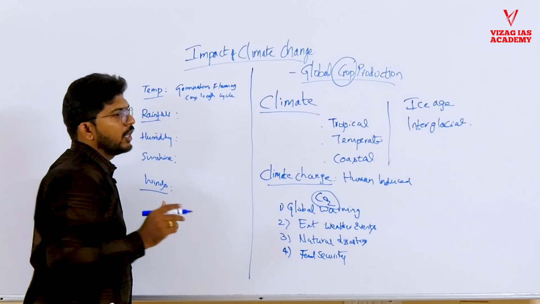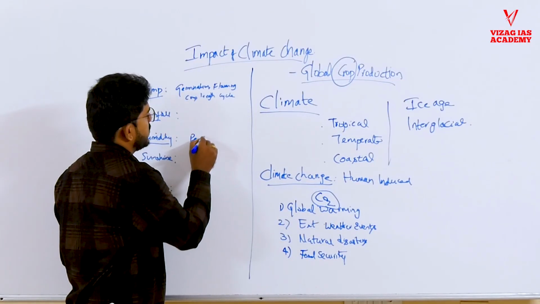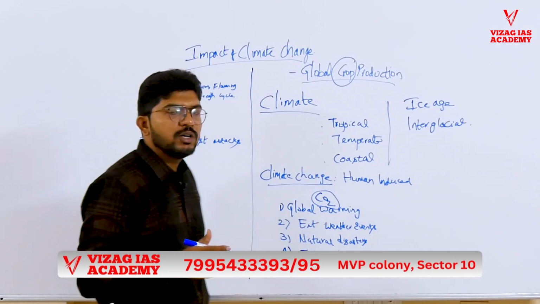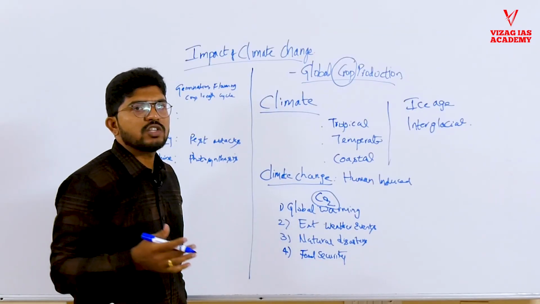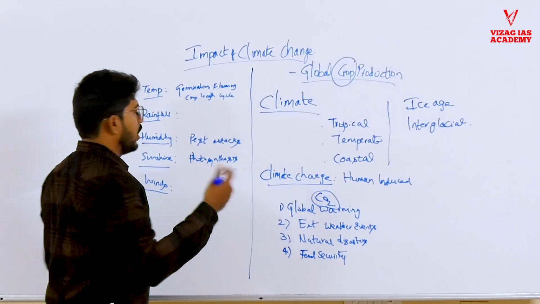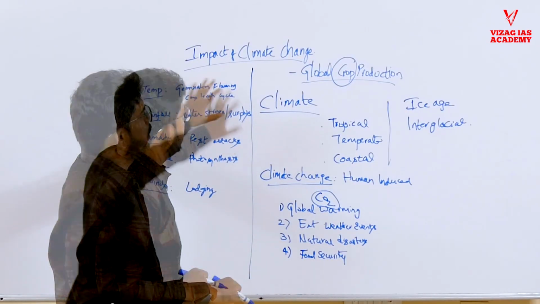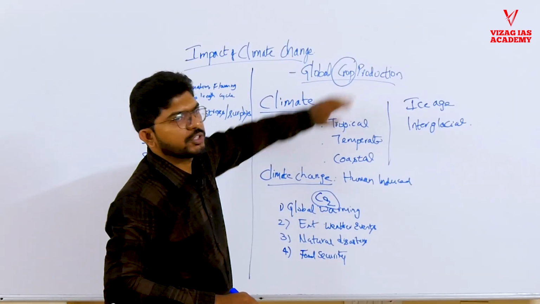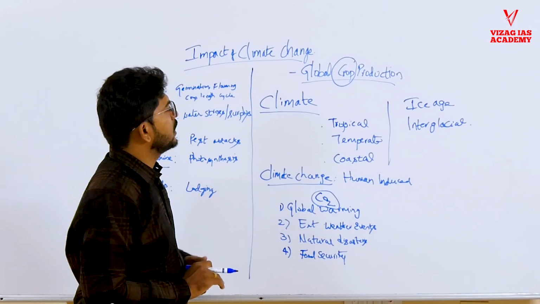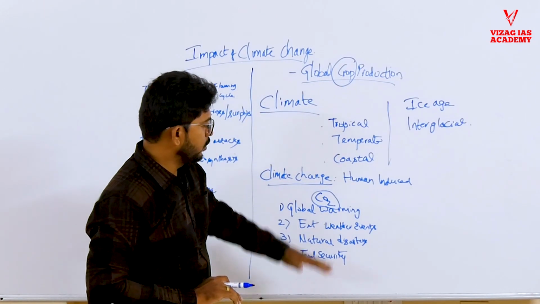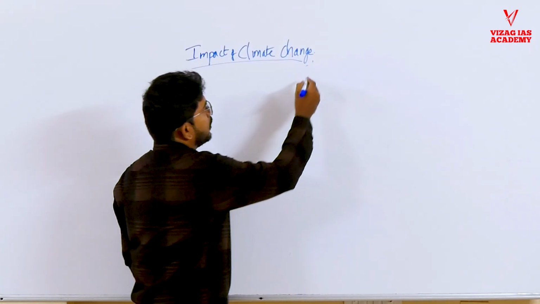And humidity decides the level of pest attacks. If there is high humidity, there is a high chance of pest attacks. And sunshine decides photosynthesis or photorespiration. If there are very high speed winds, there is a loss of crop grains, like lodging, they fall off from the crop. So these climate parameters are the deciding factors for crop production. So we have staple crops, we have commercial crops. We are going to discuss the crops related to food security. So now we will study the impact of climate change on crop production.